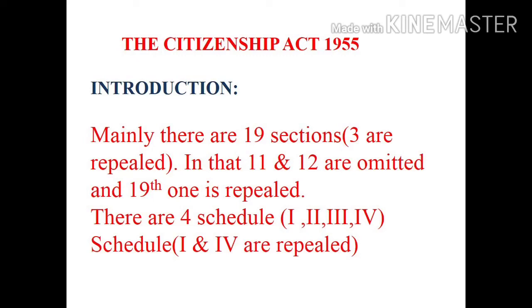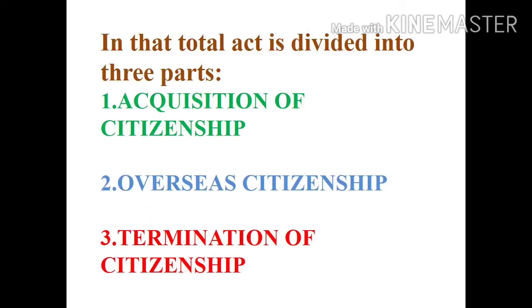Mainly there are 19 sections in this act. In that, section 11 and section 12 are omitted and the 19th section is repealed. There are four schedules, number 1, 2, 3 and 4. In that, schedule 1 and schedule 4 are repealed. Mainly the total act is divided into three parts: acquisition of citizenship, overseas citizenship, termination of citizenship.